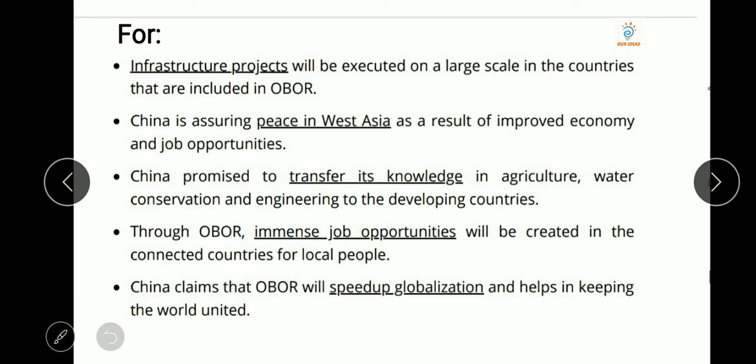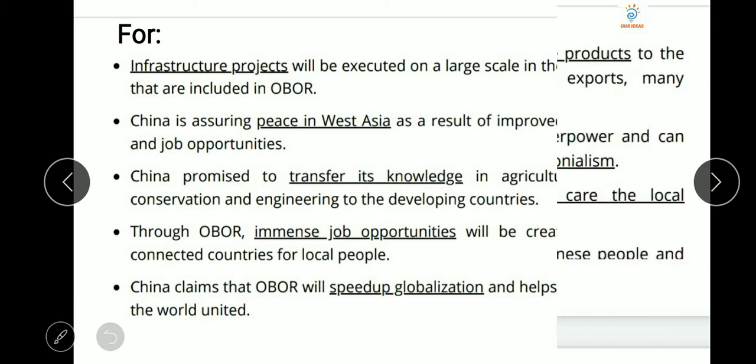Many peoples. And China promised to transfer its knowledge in agriculture, water conservation and engineering to the developing country. That China has promised, but I don't think that China will do this. Through OBOR, immense job opportunity will be created in the connected countries for local people. That is China saying. These are only promises. China claims that OBOR will speed up globalization, but I think it will speed up more communism in the world, despite the globalization. It is my thoughts.